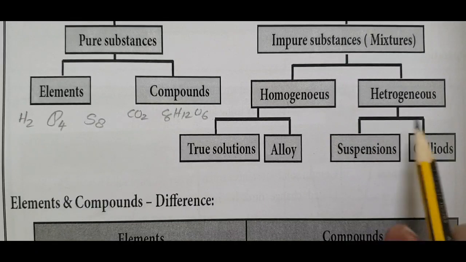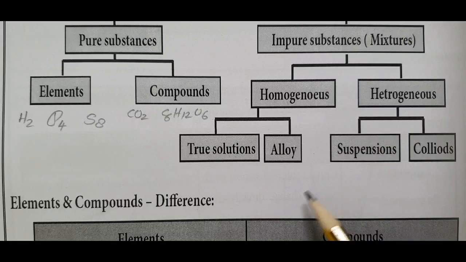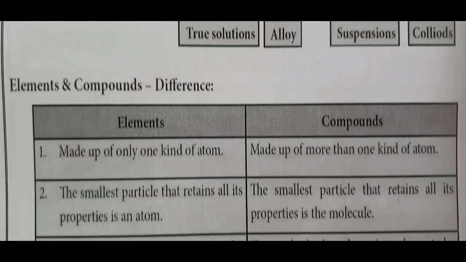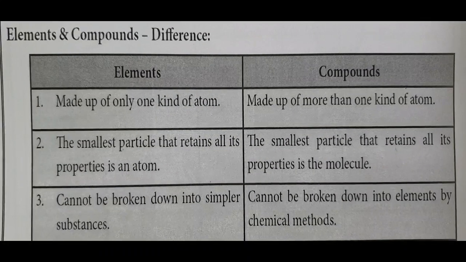Homogeneous. Heterogeneous is divided into suspension and colloid. Suspension: barium sulfate in water, sand in water. We can distinguish sand and water. Colloid: milk, milk of magnesia, all types of foodstuffs are examples of colloids. They are heterogeneous.